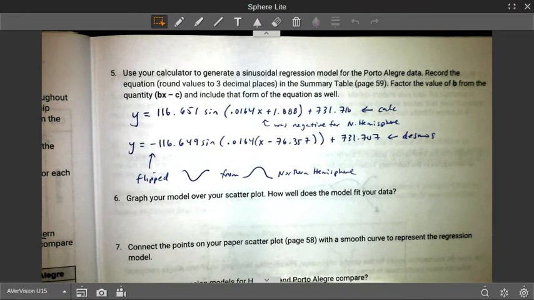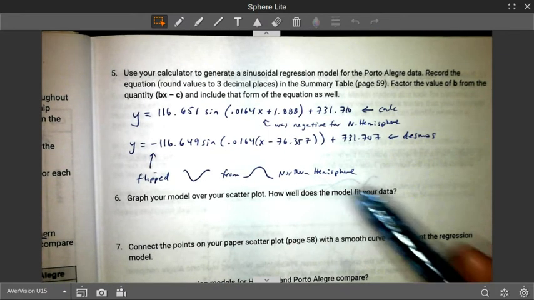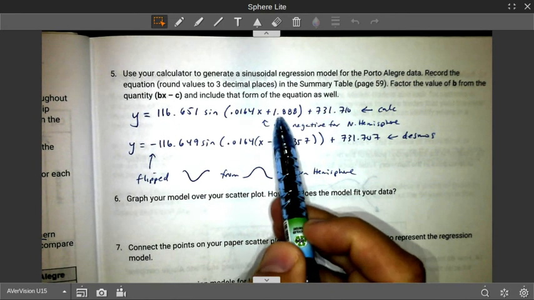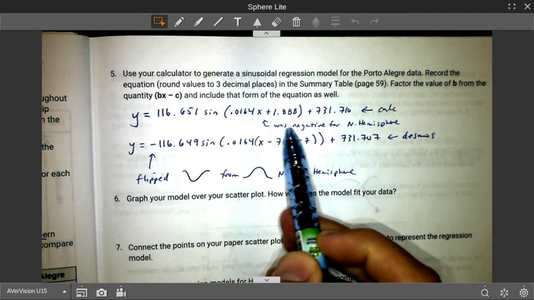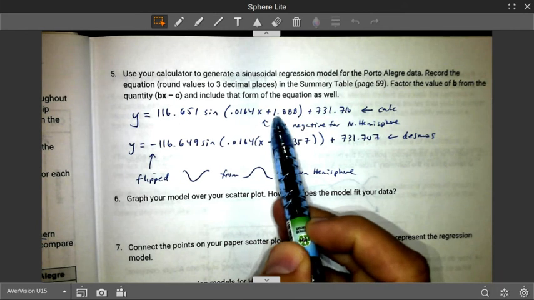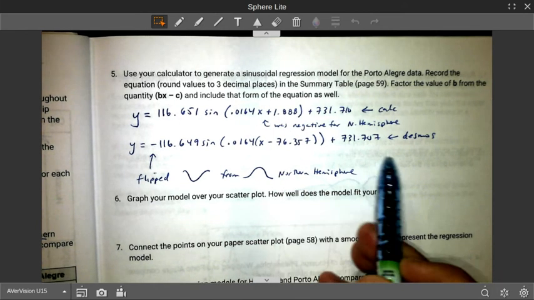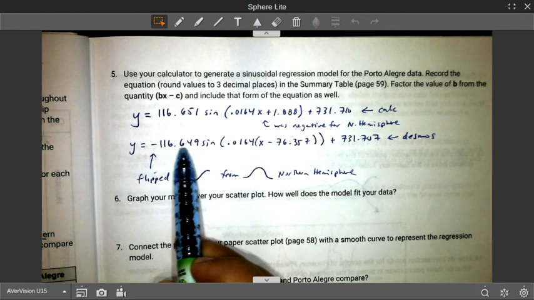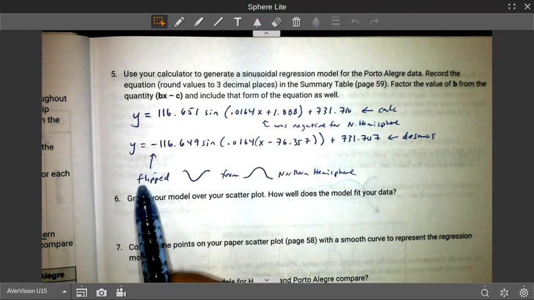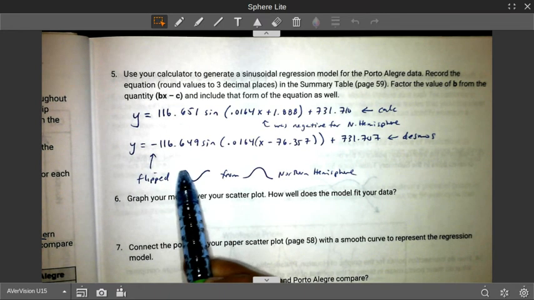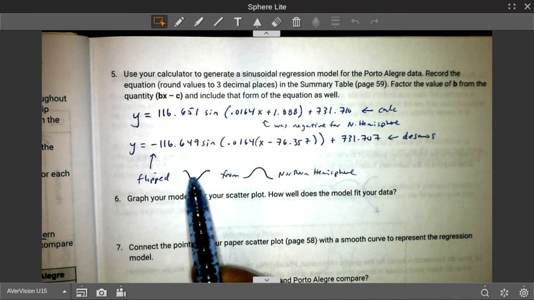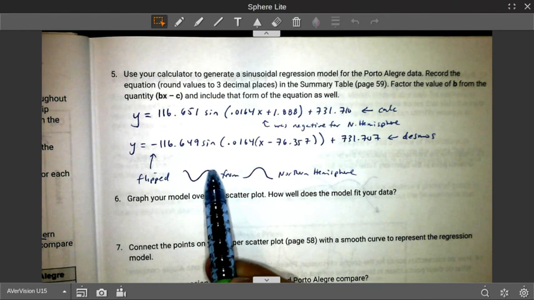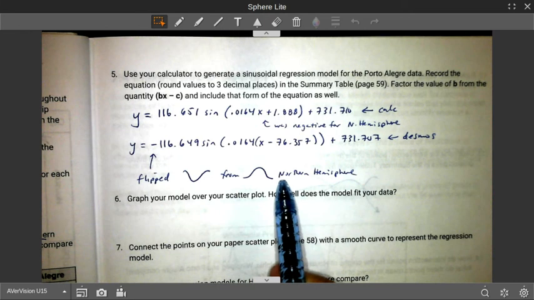These are the equations that I got from the calculator. The difference between the calculator equations is that this was plus a negative for the northern hemisphere, and now it's just plus. And I think the better difference is from Desmos. We now have a negative here in front of the 116, in front of the whole equation. That flips our graph over. So now it looks like this. It starts at long day, goes to short day in the middle of the year, and then back to long day, versus the northern hemisphere, which looks like that.